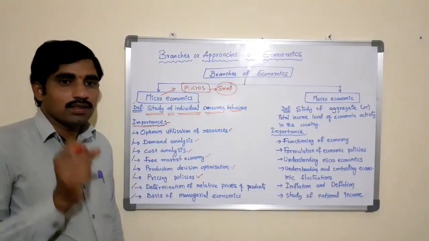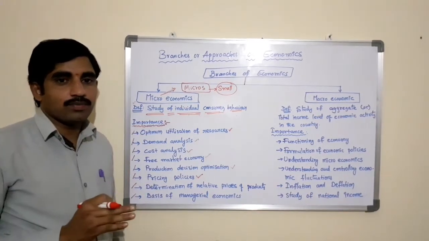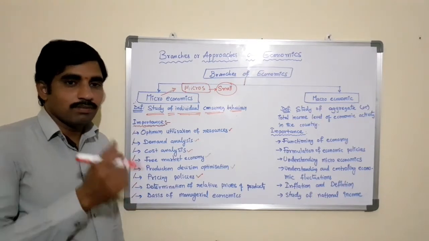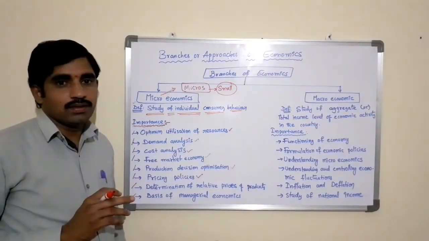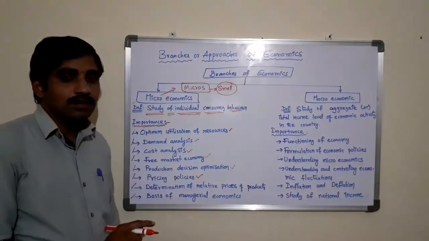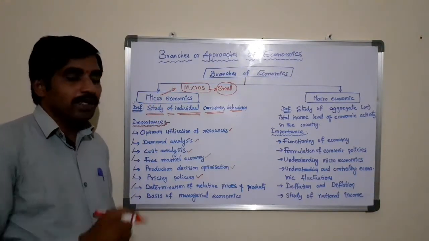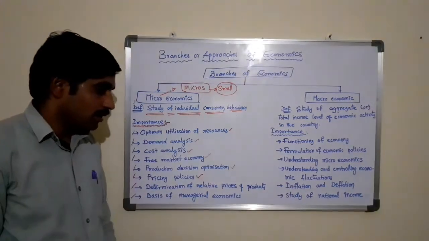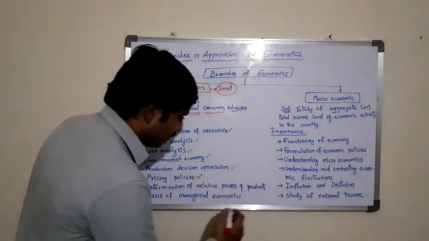So based on the cost, based on the demand, based on the factors of production, based on availability of competitors' products, based on other factors, the pricing policies are to be made. So this formation of policies for the pricing is through the microeconomic study. So microeconomics also helps the producers in making policies in pricing of the products.